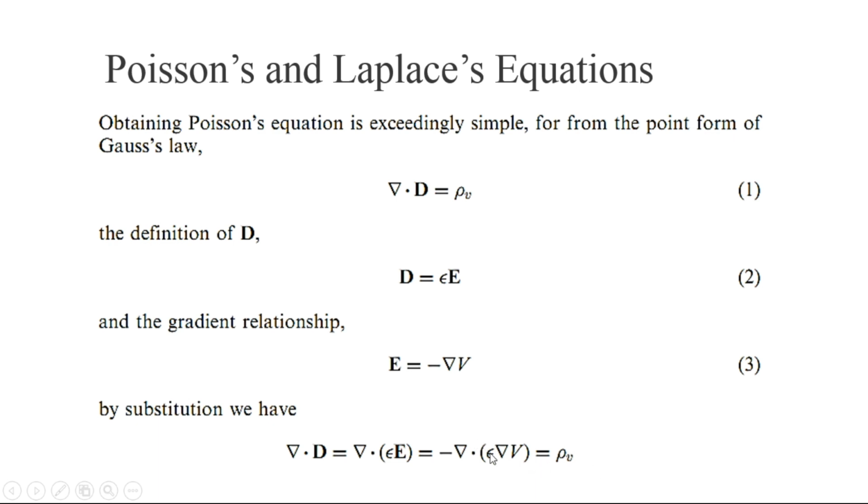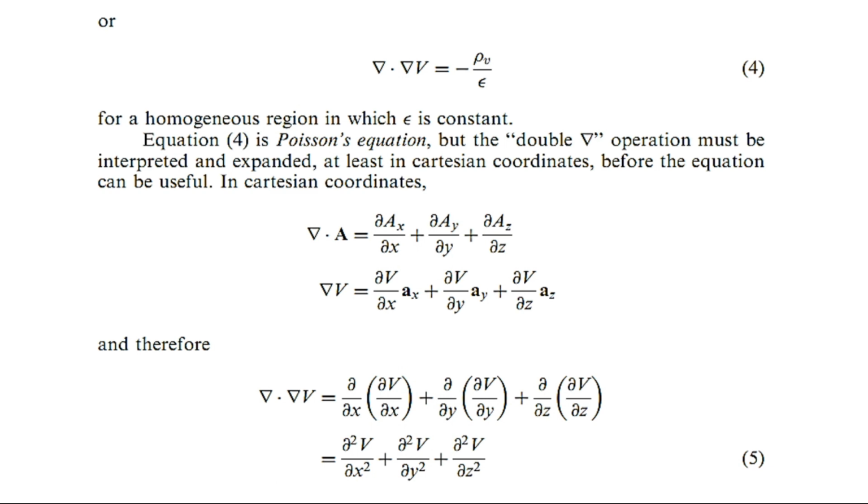Now epsilon is constant, so we can take it out. So our result will be the divergence of the gradient of the electric potential is equal to the negative of the volume charge density divided by epsilon for a homogeneous region in which epsilon is constant. So this is actually Poisson's equation.